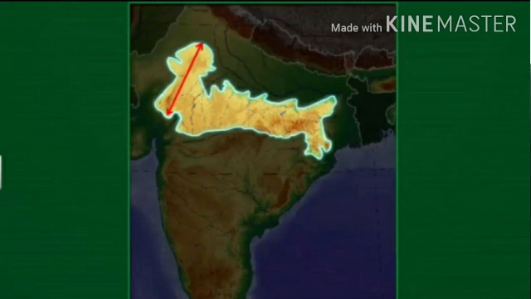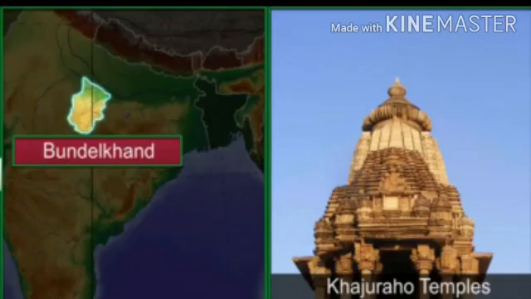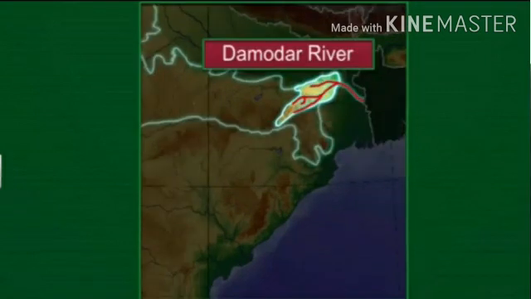The eastward extension of this plateau is locally known as Bundelkhand, where you will find the famous Khajuraho temples. And Baghelkhand. The Chota Nagpur plateau marks the further eastward extension, drained by the Damodar river.